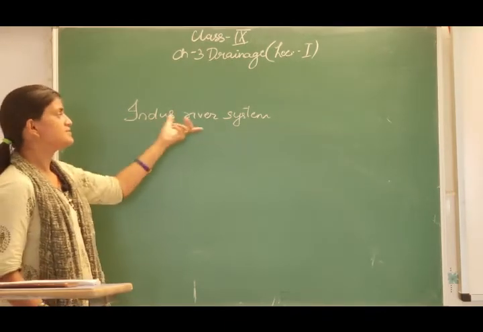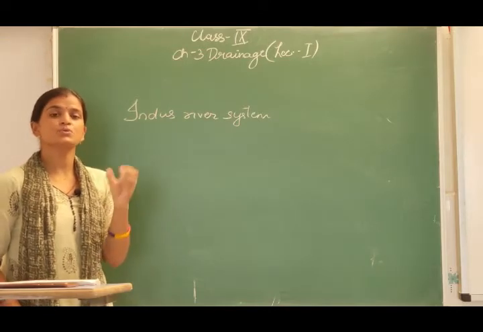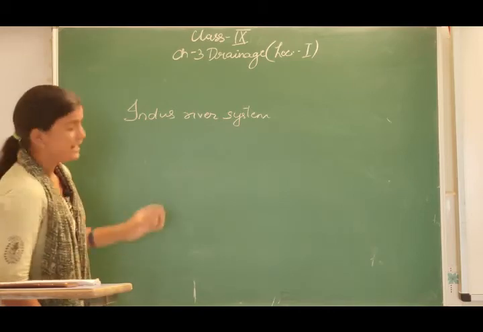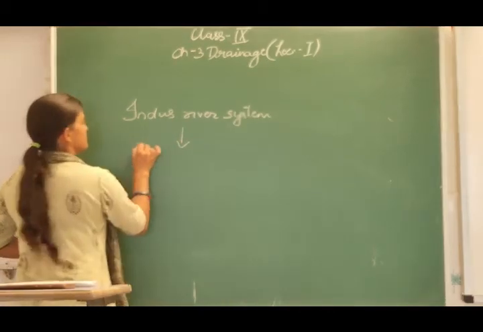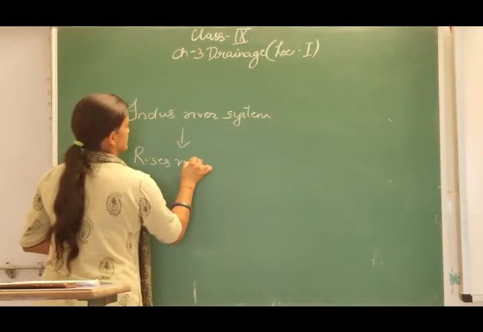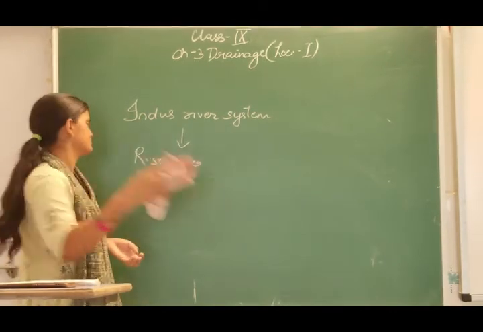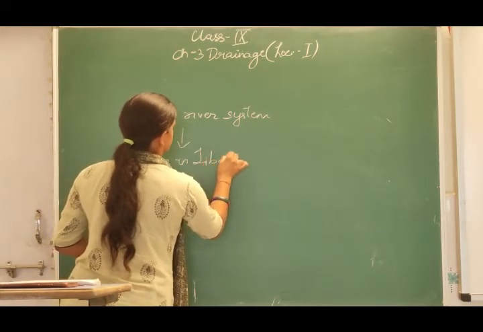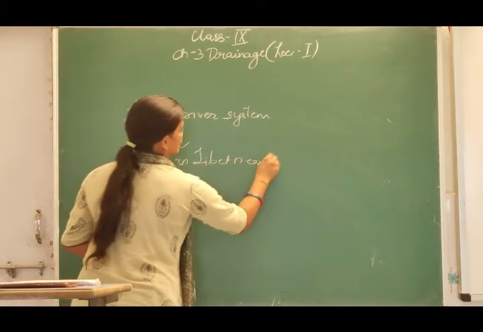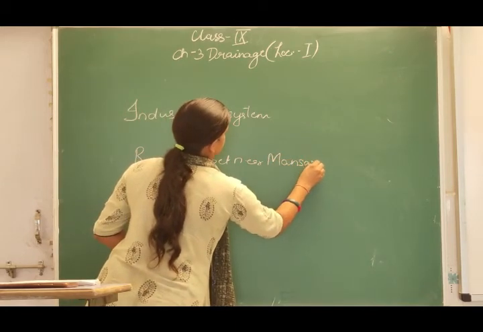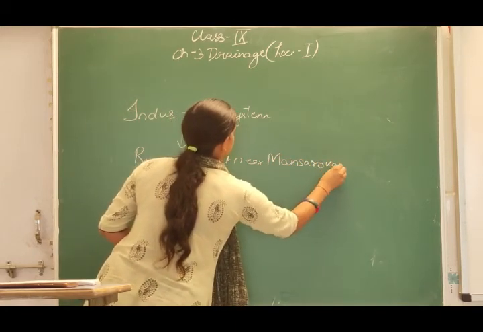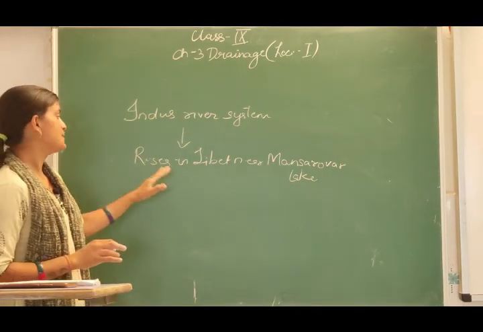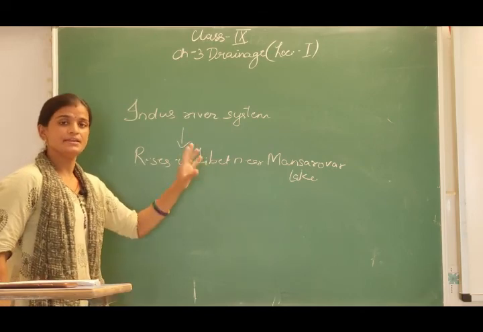As it is a river system, it will be joined by different tributaries and distributaries. It rises in Tibet near the Mansarovar lake. So the origination of the Indus river system is in the Tibet region near the Mansarovar lake.